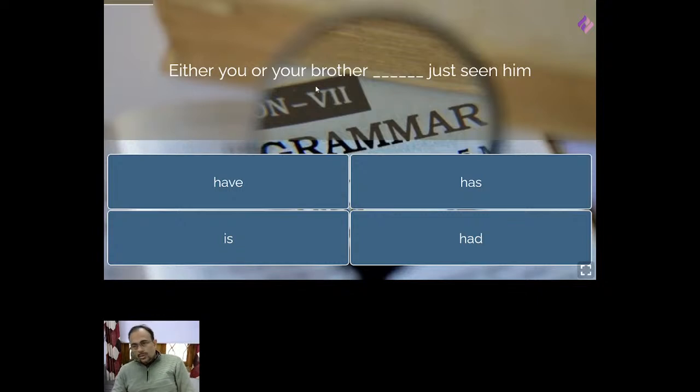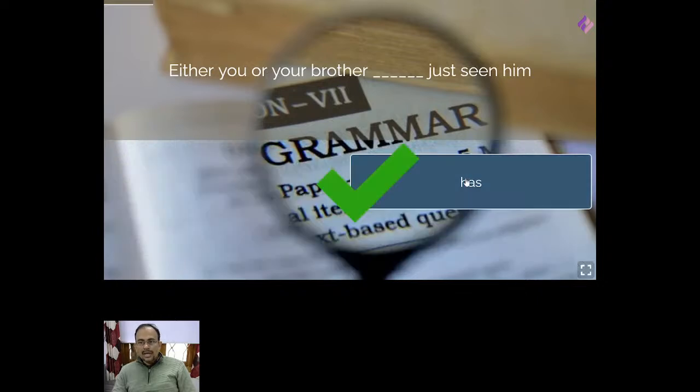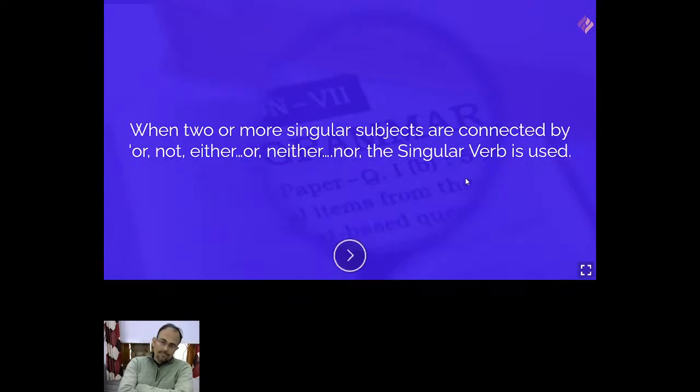See here, the subject close to the verb is your brother, which is third person singular, right? You is not close to the verb. So it should be: either you or your brother has just seen him, right? See the explanation here, then you should be able to understand.